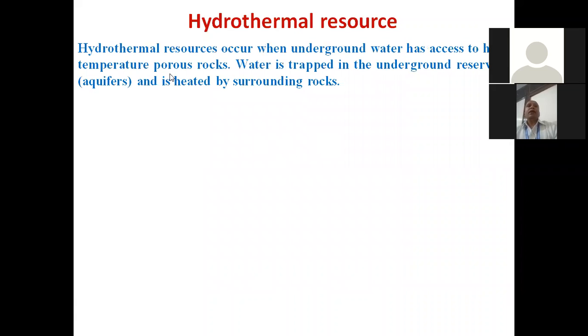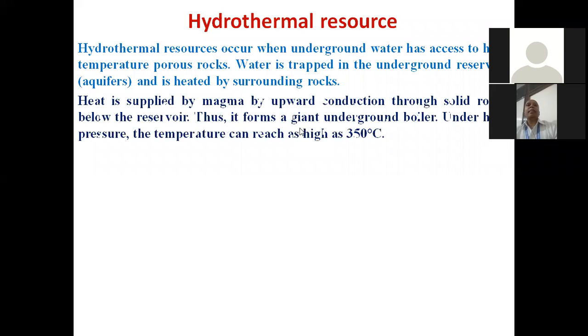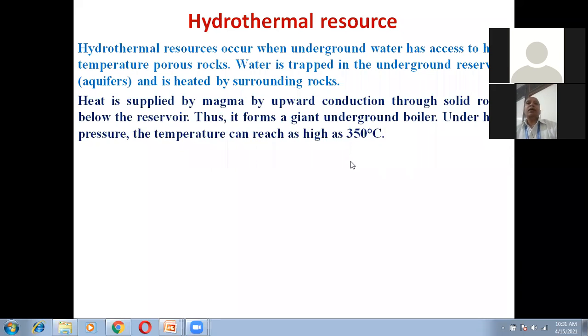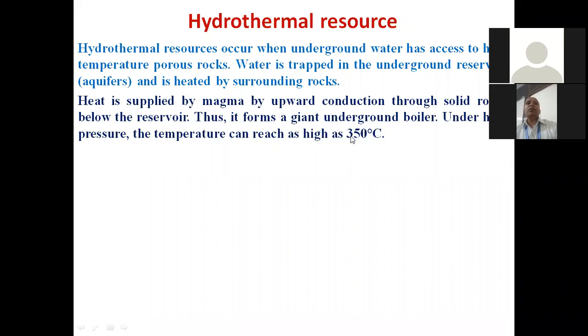Okay. So hydrothermal resources occur when underground water has access to high temperature, porous rock. Water is trapped in the underground reserves and is heated by surrounding rock. It is supplied by magma by upward conduction to solid rock below the reservoir. Thus, it forms a giant underground boiler under high pressure. The temperature can reach up to 350 degrees centigrade. So, the temperature of the water or the steam in this region is around 350 degrees centigrade.